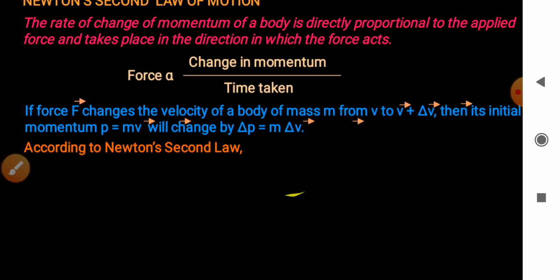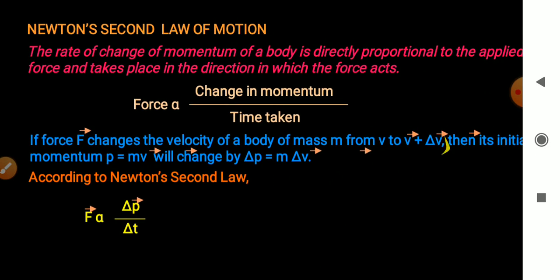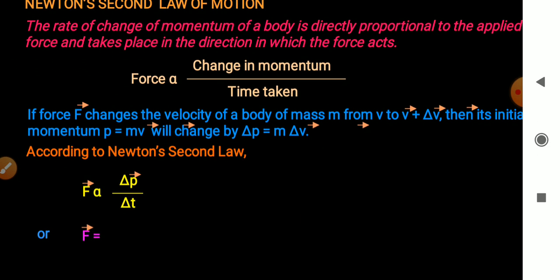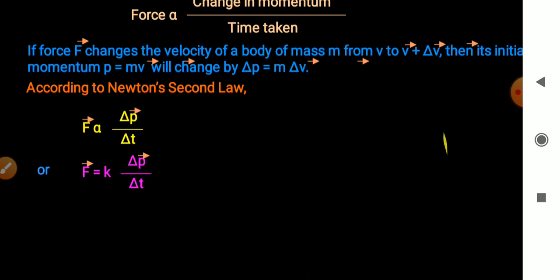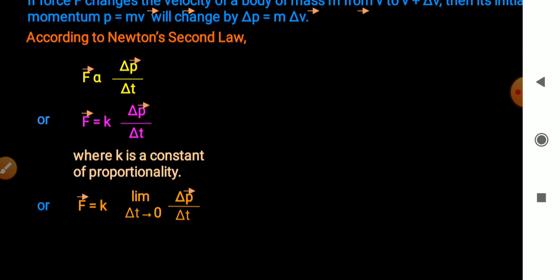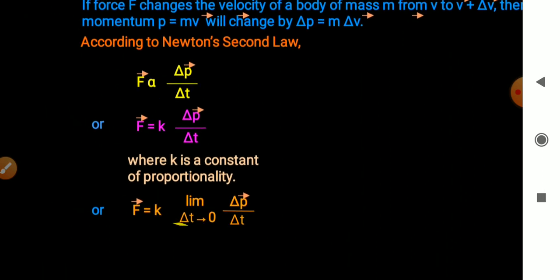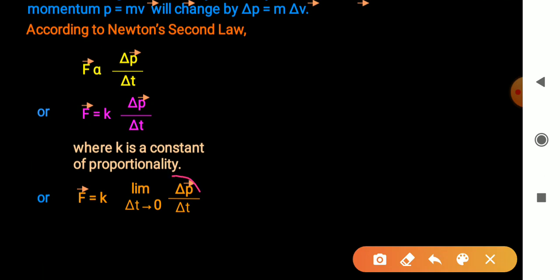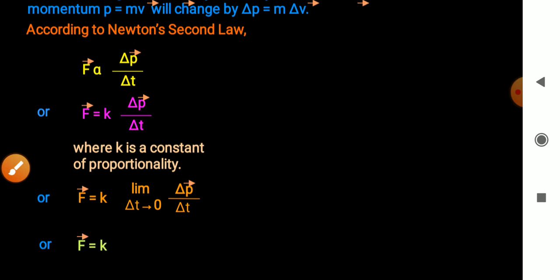According to Newton's second law, F is directly proportional to delta P over delta T, or we can write this equation as F equal to K delta P over delta T, where K is the proportionality constant. Or F vector equal to K limit delta T tends to 0 delta P over delta T, and this quantity can be written as dP over dt. So F vector equal to K dP over dt, right?